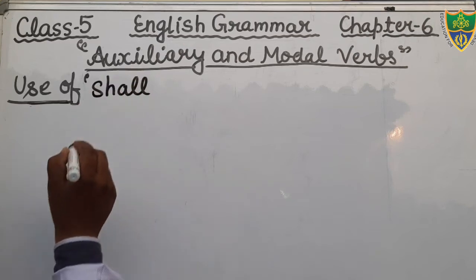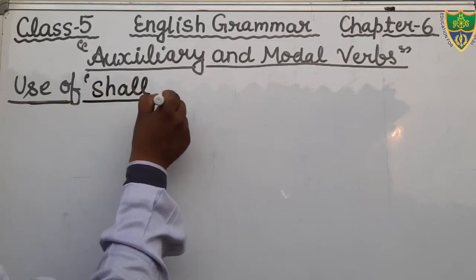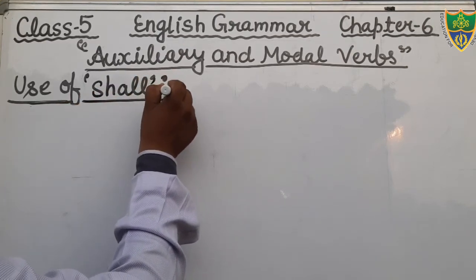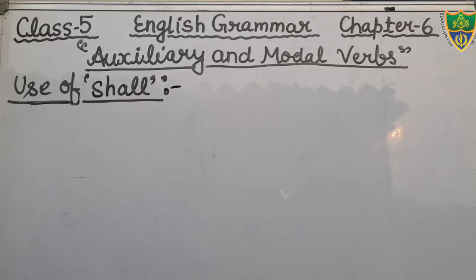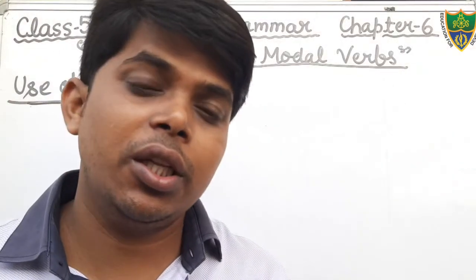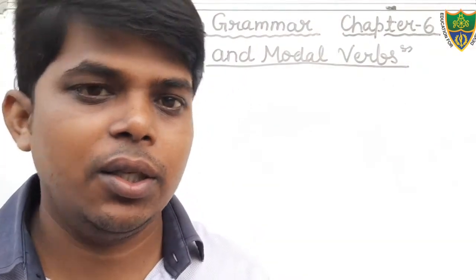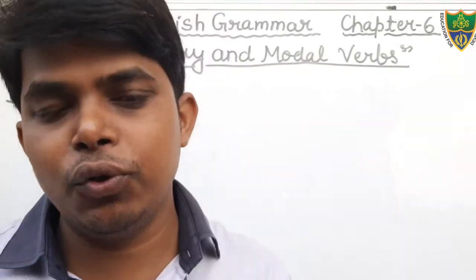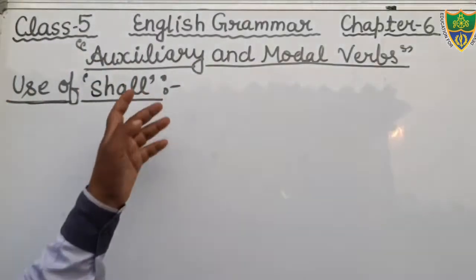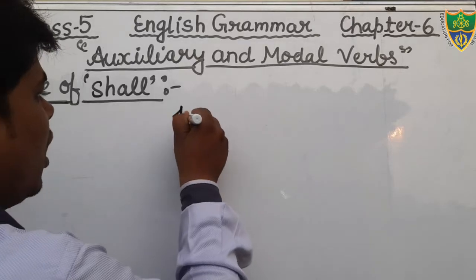Okay. Dear students, it is also used as a helping verb in the future tense, in the future indefinite tense. Okay, in the simple future tense, we use the word shall with I and we.